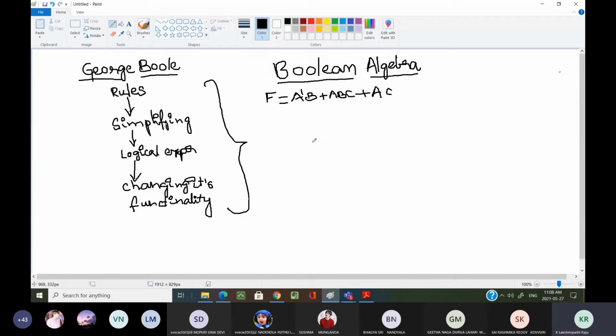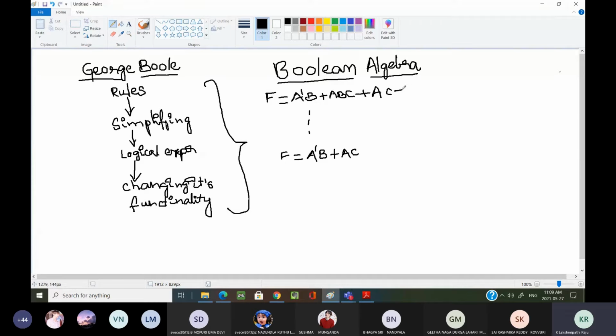Whatever rules we have learned in Boolean algebra, by using those rules, I am simplifying this logical expression into this format. I already know the Boolean algebra rules, and by using those rules, I have simplified this expression in this way.